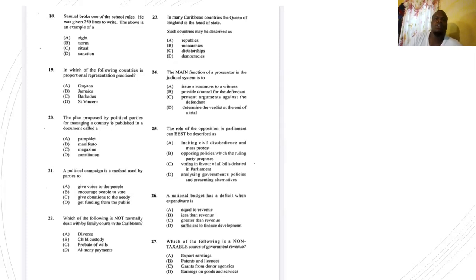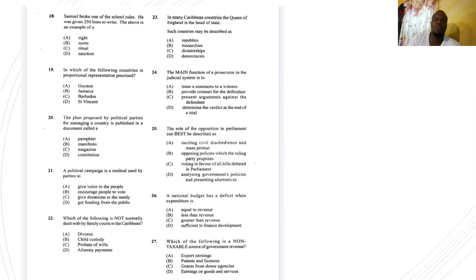23. In many Caribbean countries, the Queen of England is the head of state. Such countries may be described as A, republics, B, monarchies, C, dictatorships, or D, democracies. Republics, full freedom. They have nothing to do with the monarch or with the queen, although I gave away the answer by saying that. Dictatorships, one person runs, any monarch not have anything to do with that. One person is in charge, right? Democracies, freedom, that is government by the people, for the people. So no outside influence. So once the queen is the head of state, queen or king is the head of state, then it's B, monarchies.